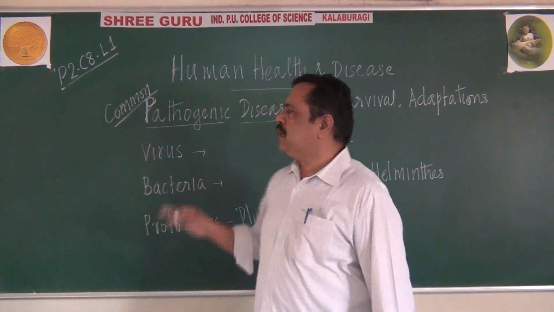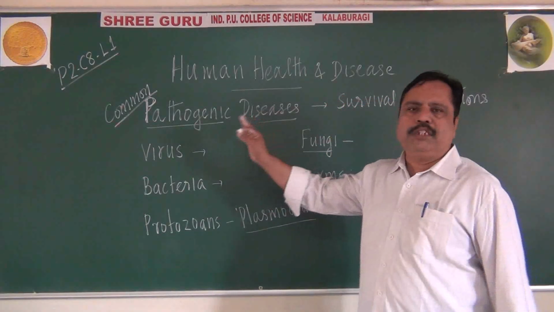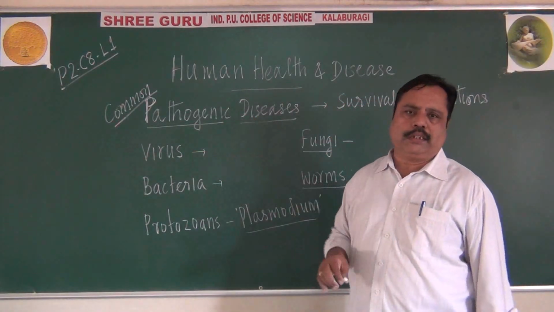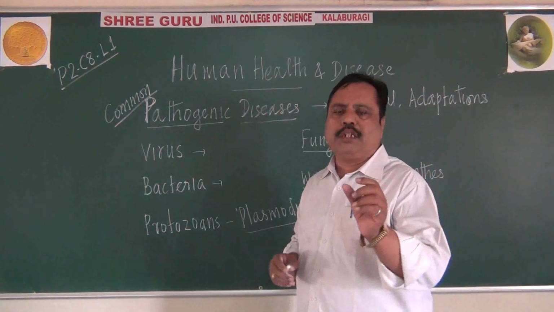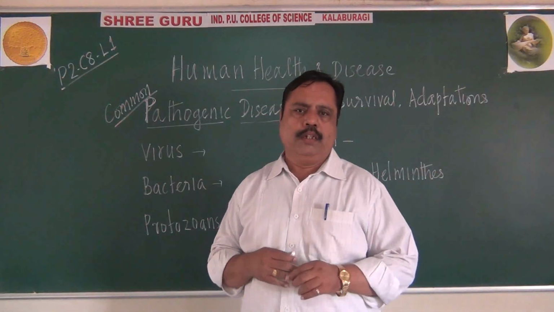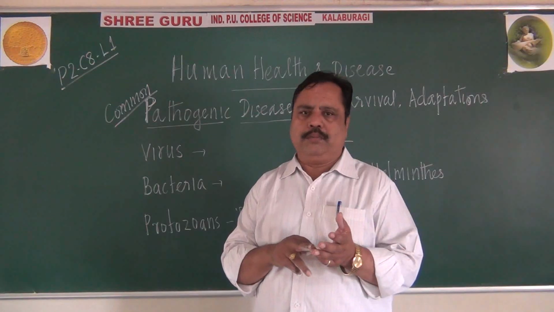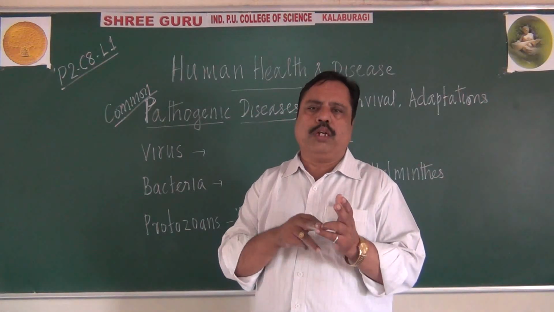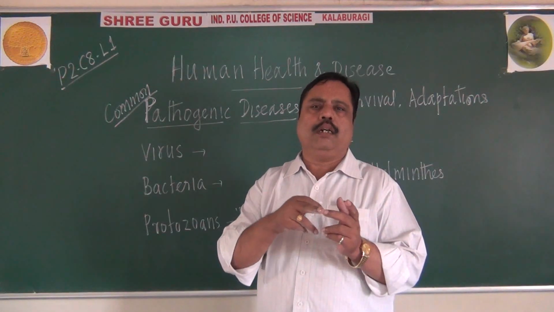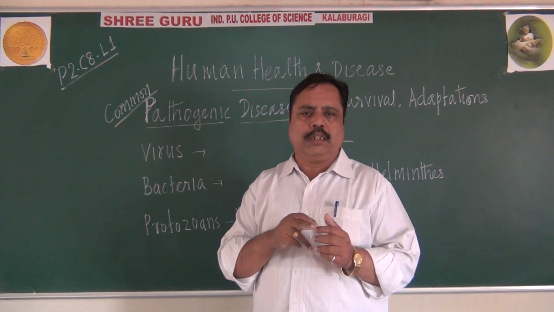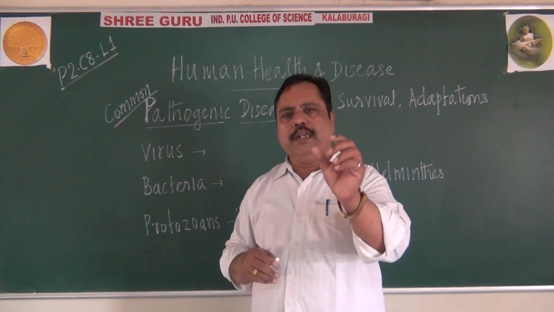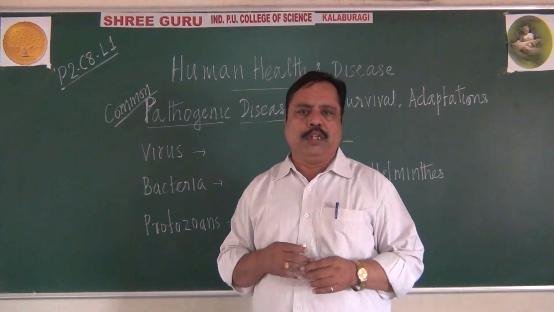So, regarding pathogenic disorders, we will be studying in the later class. With this, let me complete this lecture, the introduction for this chapter. So, I told you what is the definition of health, I told you what is a disease, and how many types of diseases there are, how they are caused. Then you know what conditions will affect our human health.